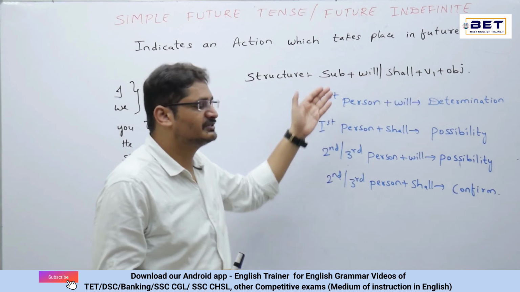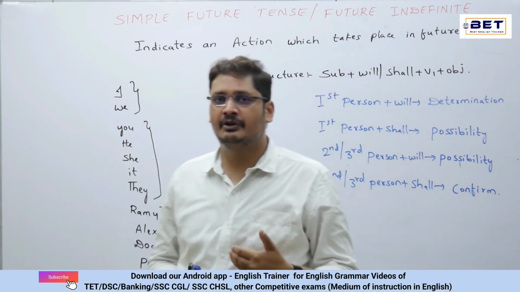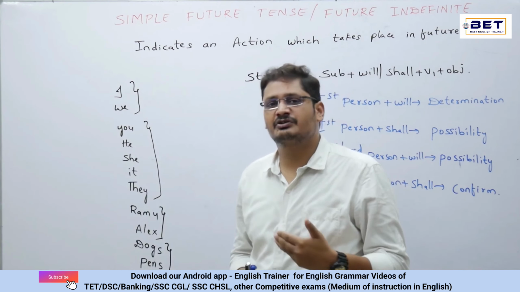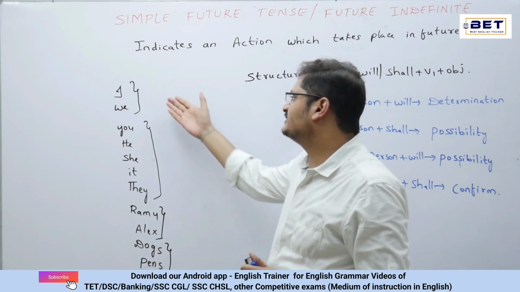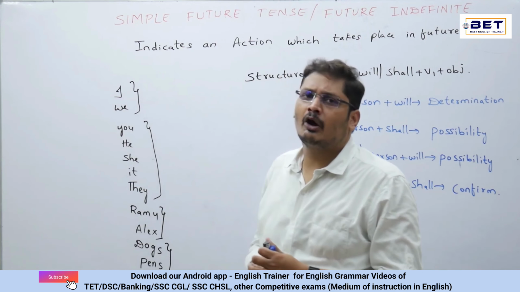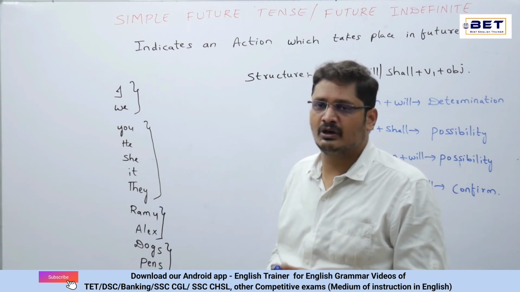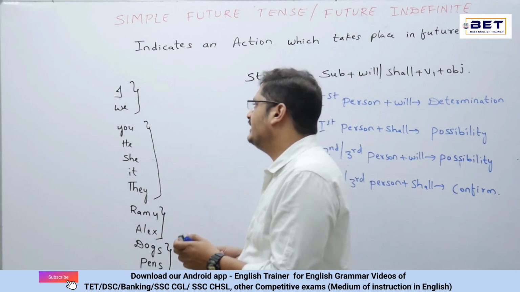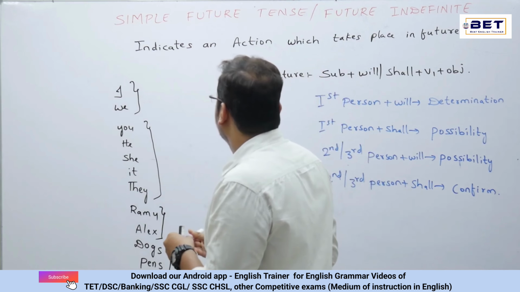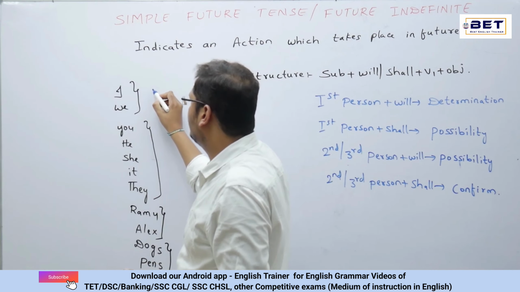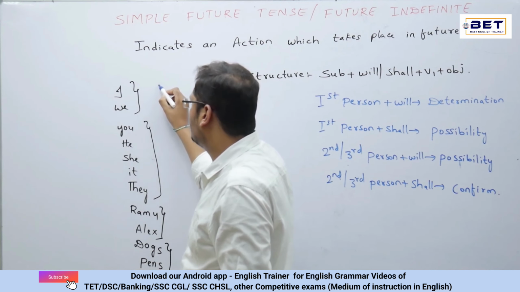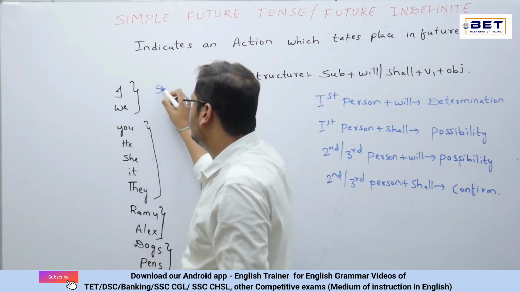Now, we will see the subjects one by one and try to understand the will or shall auxiliary verb there. I said I and we. Now, I is first person singular and we is first person plural. And whenever I and we come in this future indefinite tense, the auxiliary verb would be shall. What are this will and shall? Are they auxiliary verbs? Yes, but they are modal auxiliary verbs.